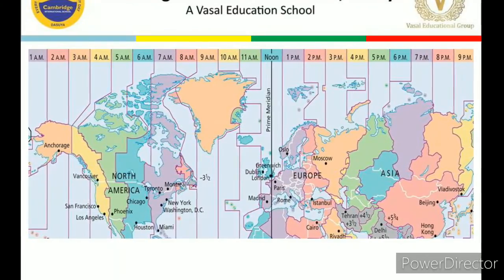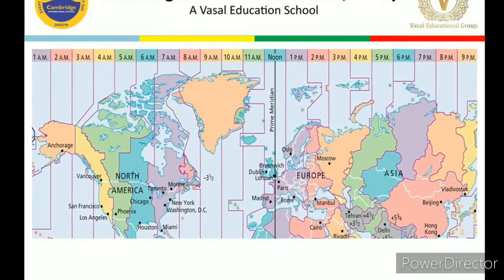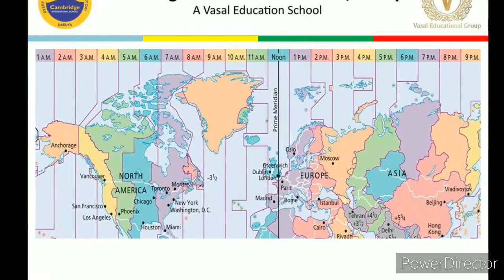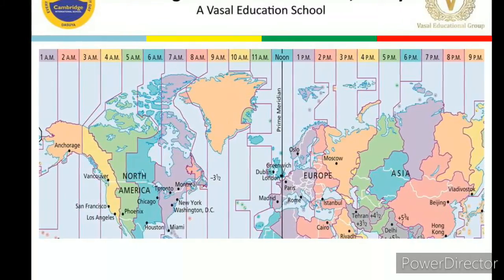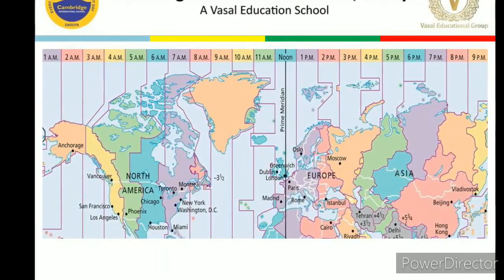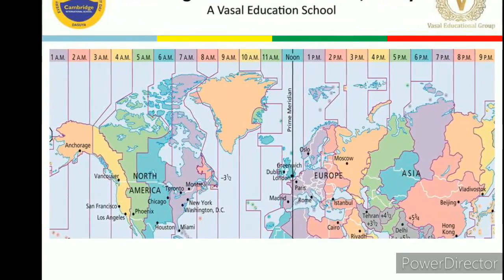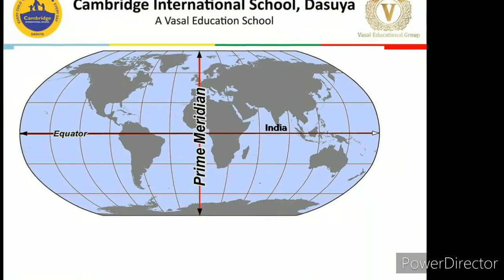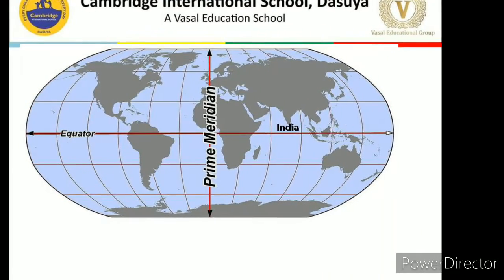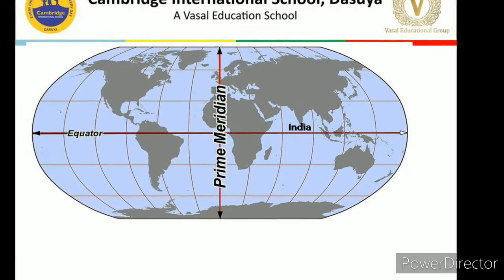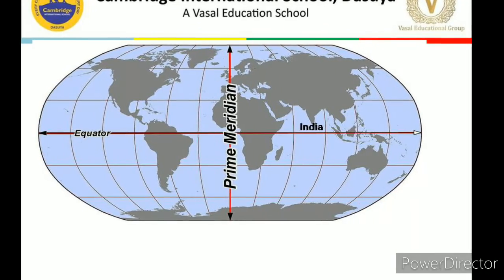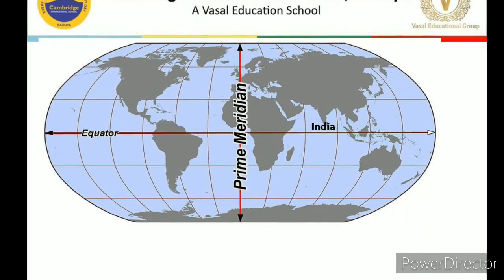India is located east of Greenwich at 82 and 30 degrees east, which is 5 hours and 30 minutes ahead of the Greenwich Mean Time. So it will be 7:30 p.m. in India when it is 2 p.m. noon in London. So dear children, that's all about the time zones. I hope I have made it clear to you.